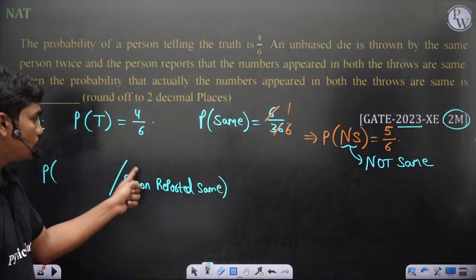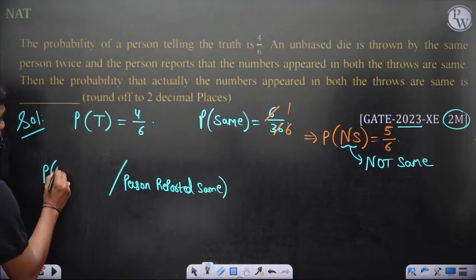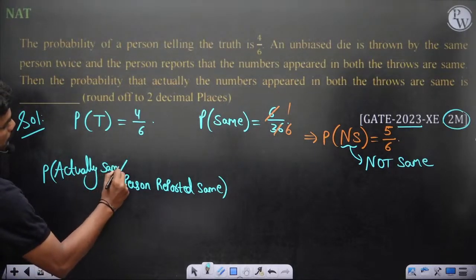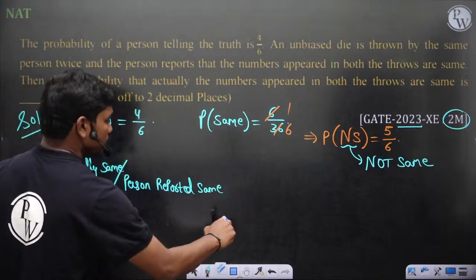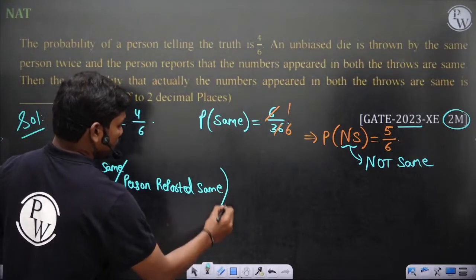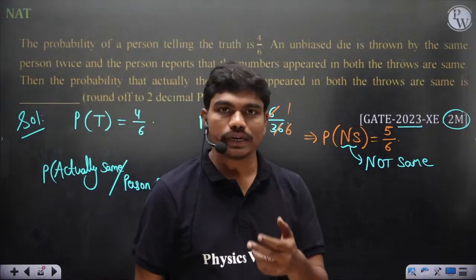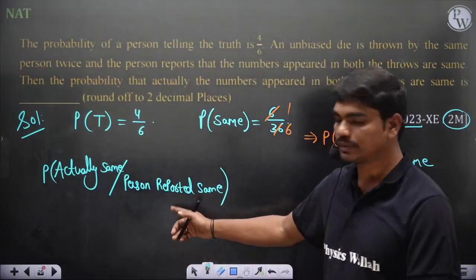So this is where you have Bayes theorem. When the main event is in the denominator, you should go for Bayes theorem. Actually same is just a possibility of this person reporting same.